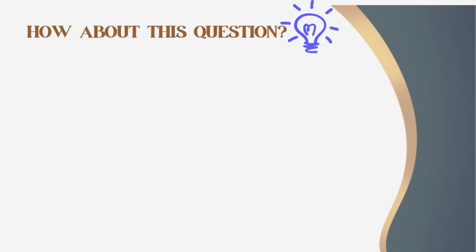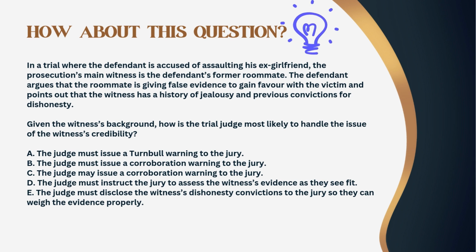Scenario 2. In a trial where the defendant is accused of assaulting his ex-girlfriend, the prosecution's main witness is the defendant's former roommate. The defendant argues that the roommate is giving false evidence to gain favor with the victim and points out that the witness has a history of jealousy and previous convictions for dishonesty. Given the witness's background, how is the trial judge most likely to handle the issue of the witness's credibility?